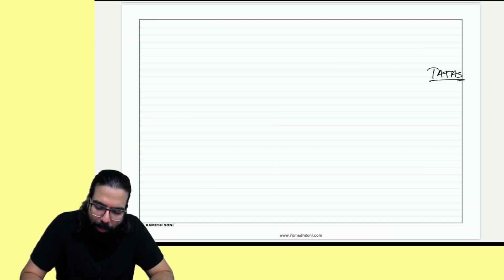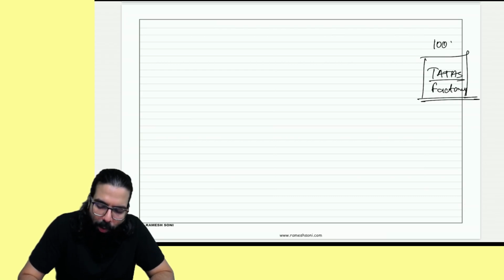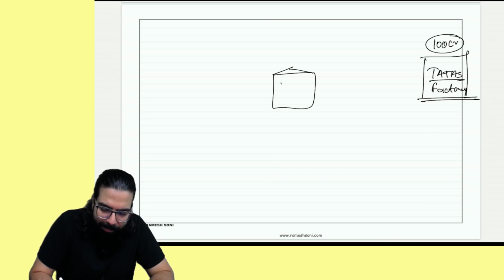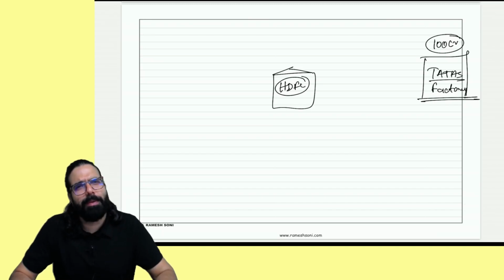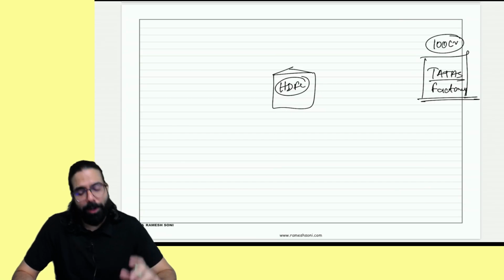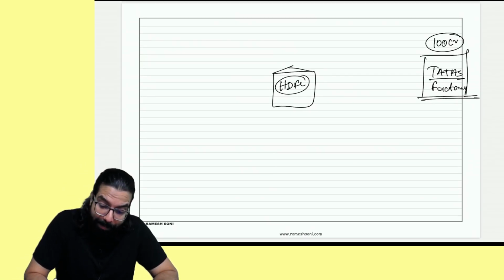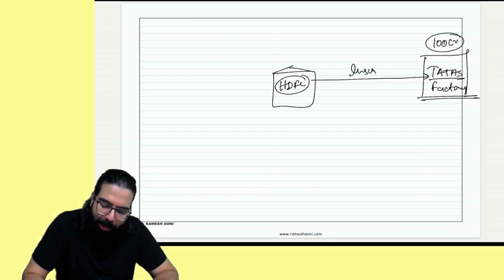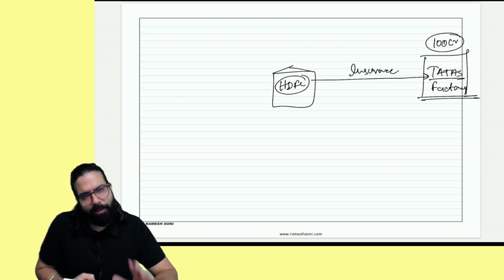Tatas have a lot of factories over here. Okay, Tata has a factory and Tata went ahead and said, for my factory I want insurance for 100 crore rupees. And they came to an insurance company. For example, this is HDFC insurance company. Okay, they came to HDFC and they told, can you do the insurance of our factory for 100 crore? HDFC told, okay, I will go ahead and do the insurance. Insurance is a service. Yes, sir, insurance is a service.